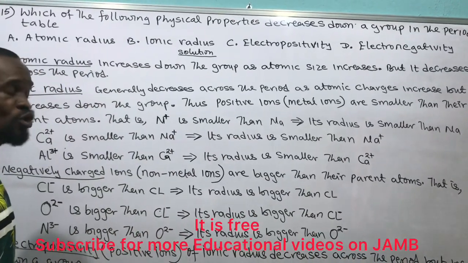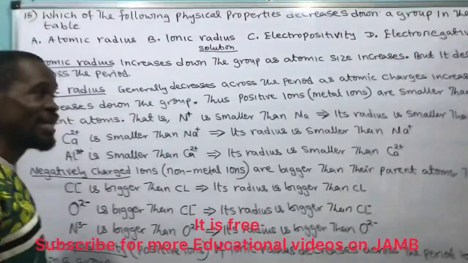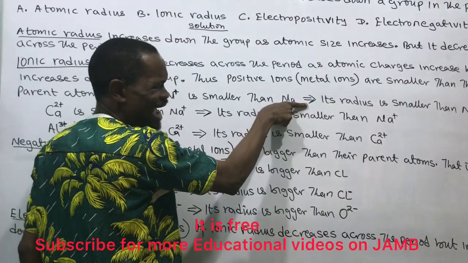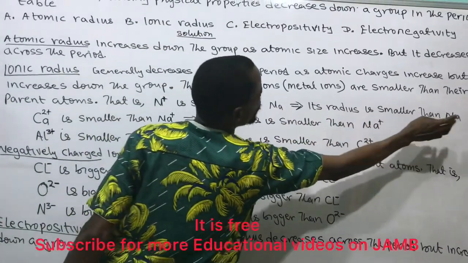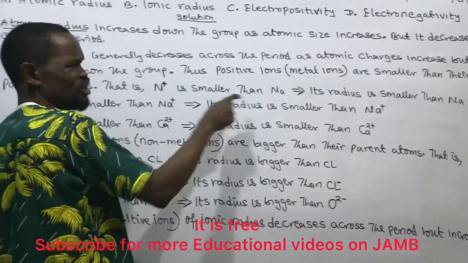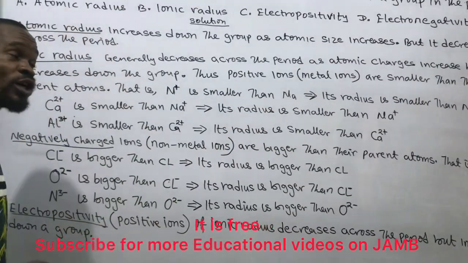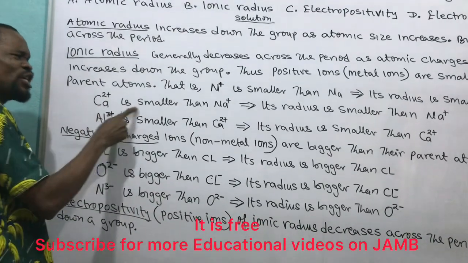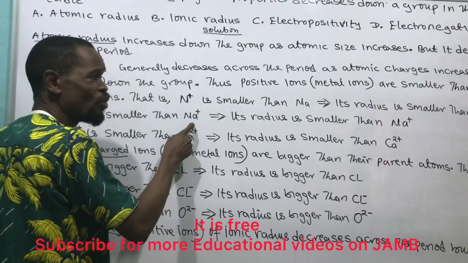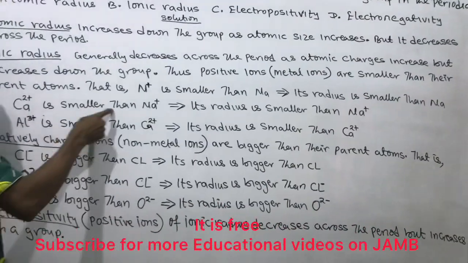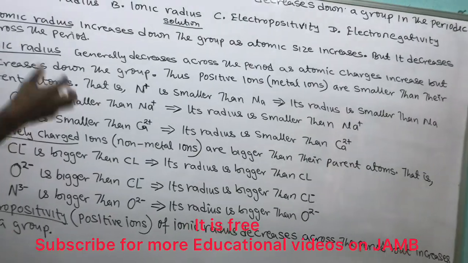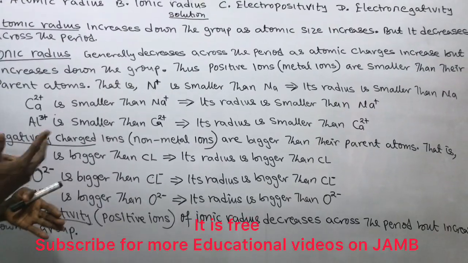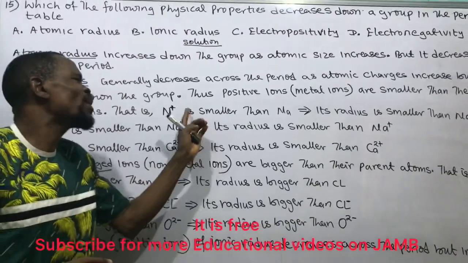So for a metal to lose an electron, it will be smaller than when it has not lost, when it has not performed any reaction. That implies its radius is smaller than the neutral atom when it loses an electron. And calcium ion is smaller than sodium ion. Why? Because calcium has lost 2 electrons, so it will shrink more. It will be more bereaved; when somebody loses 2 children and when somebody loses 1 child, it is not the same.